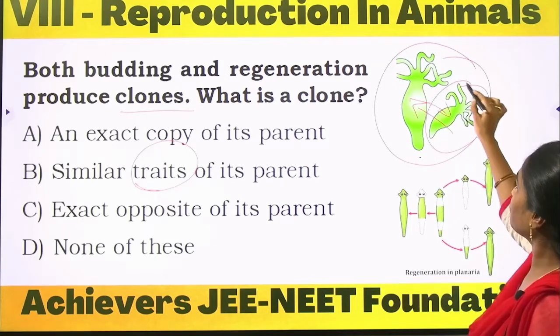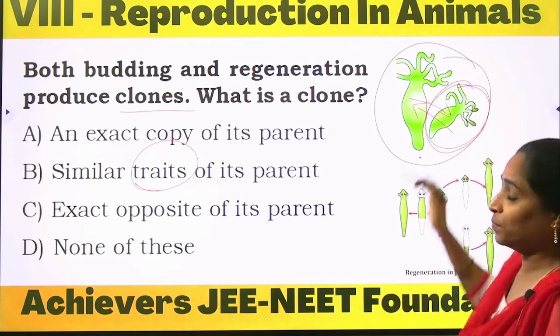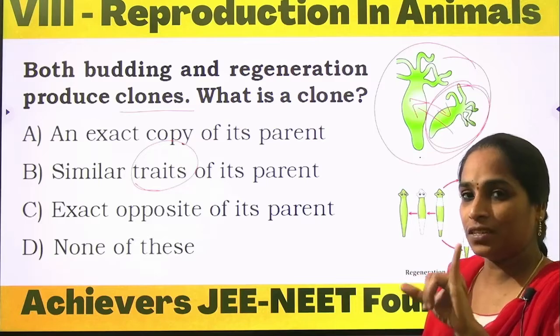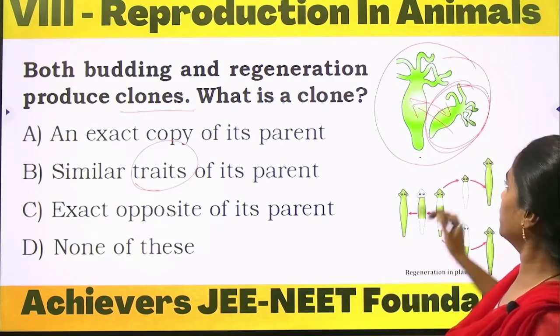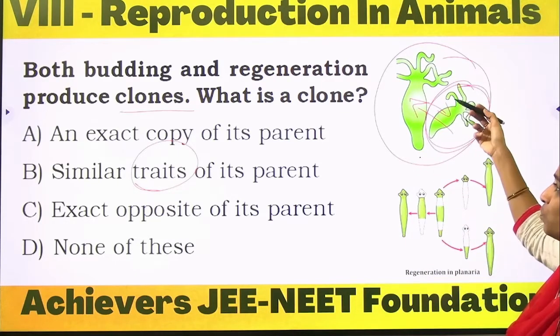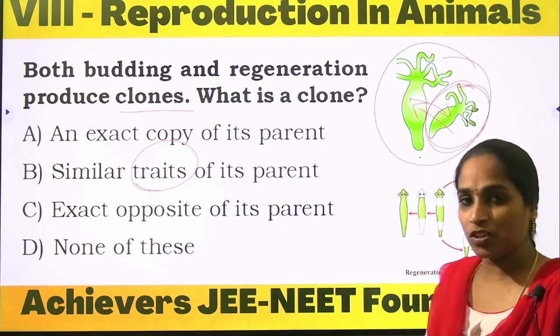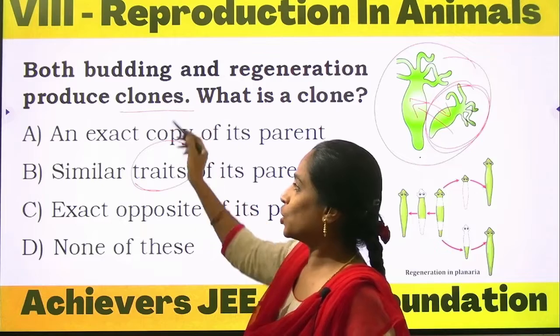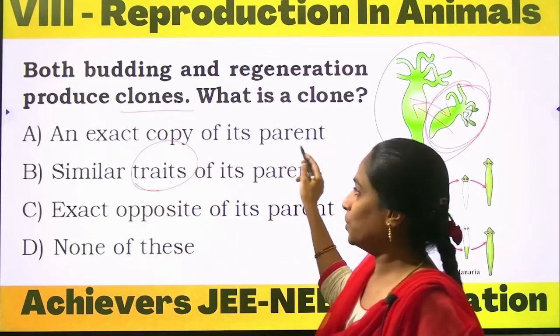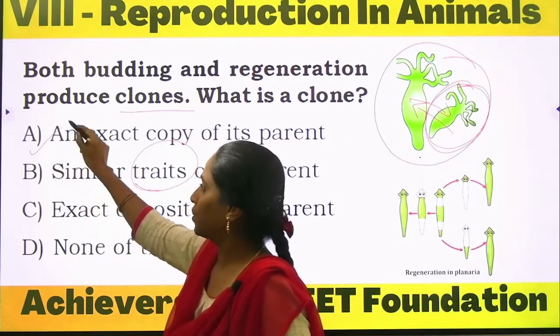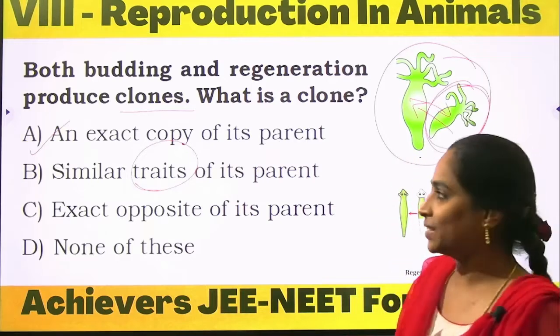Nothing but the same kind, an exact copy. The physical appearance and the genetical appearance will be similar in both the regeneration and budding process. So that is called a clone, an exact copy of its parent. Option A is the correct one.